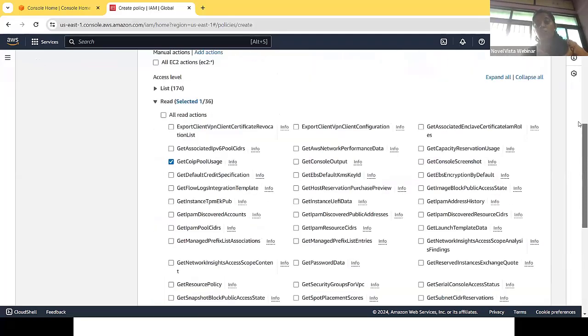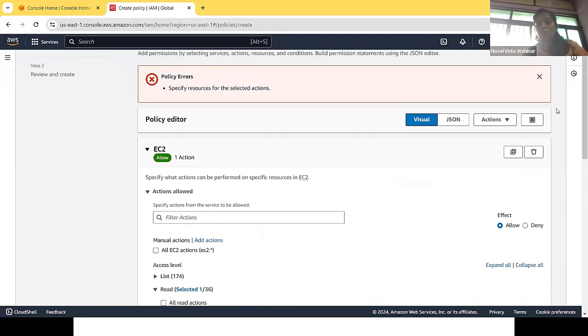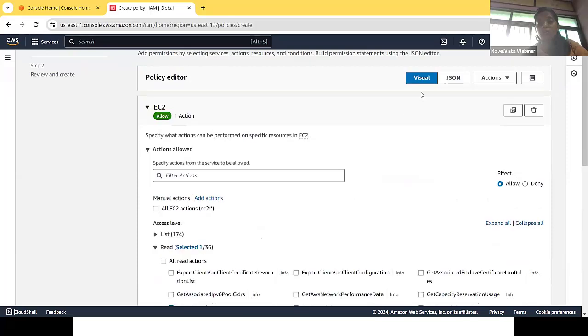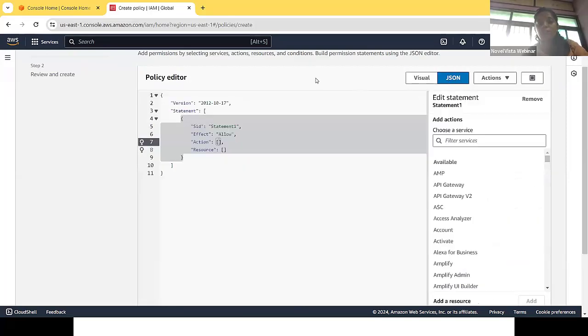You can define your own policies as well. There will be two formats. Either you can choose visual, or you can choose JSON format. So basically JSON, I don't know whether some of you know it.